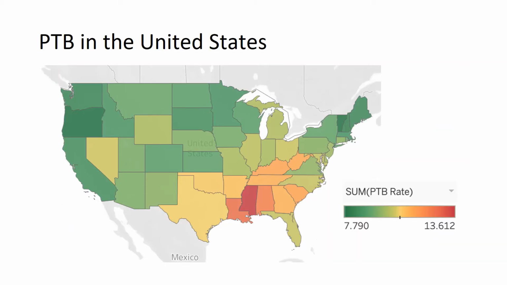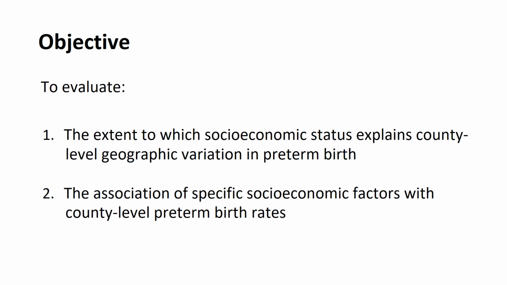Additionally, as you can see based on this map, there is significant geographic variation in preterm birth rates across the United States. This brings us to our objectives. First, we sought to determine the extent to which county-level socioeconomic status explains the geographic variation in preterm birth rate. Our second objective was to determine which socioeconomic factors are most associated with county-level preterm birth rates.